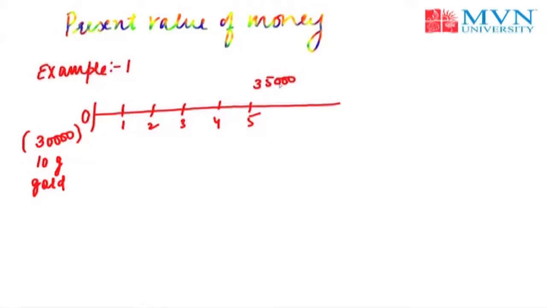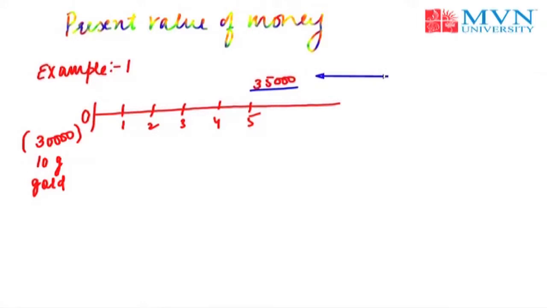So this person wants to calculate whether this investment is fruitful to him or not. For the purpose of calculation, he needs to calculate the present value of this future cash inflow.